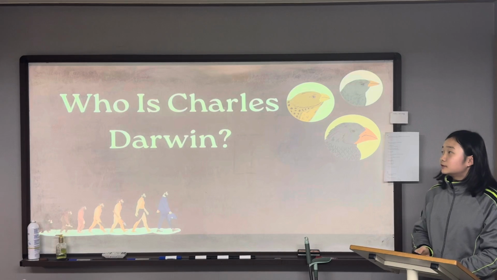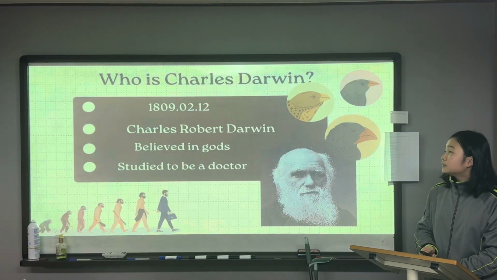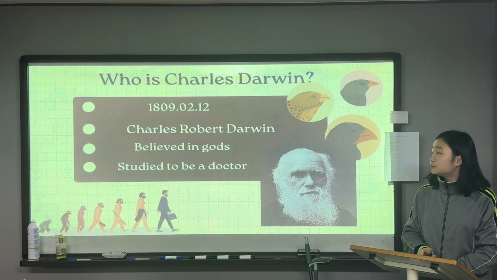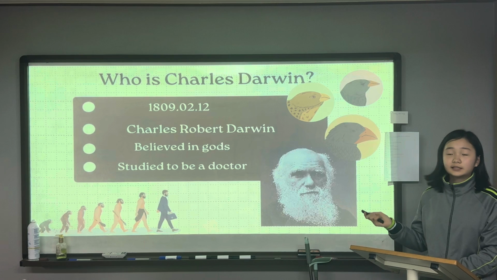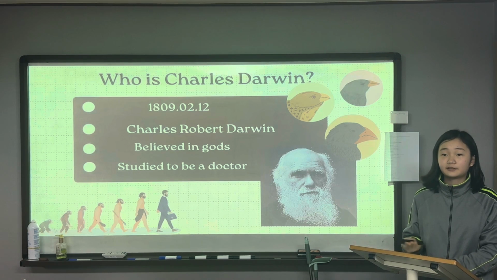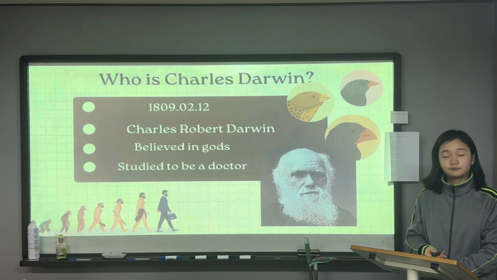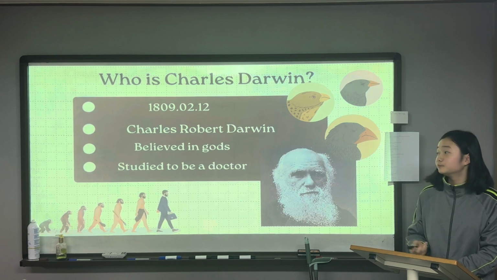Now let's find out who Charles Darwin is. He was born on February 12, 1809. His full name is Charles Robert Darwin, and he believed in God, as many other people did in the UK at the time. He studied to be a doctor, but he was afraid of blood and more interested in insects. While he was studying, he got a chance to ride on the Beagle.